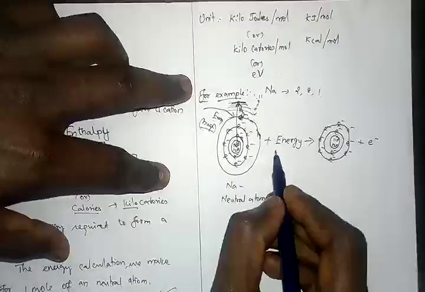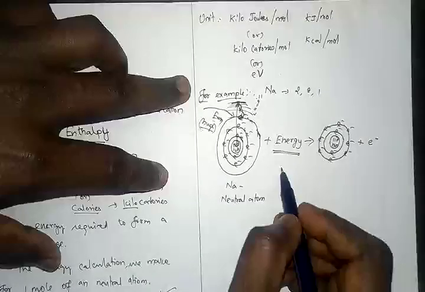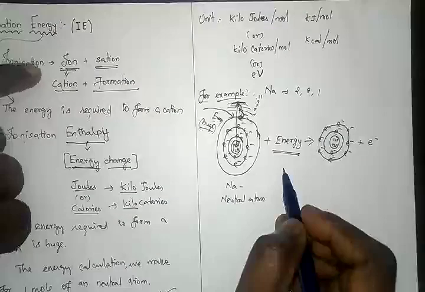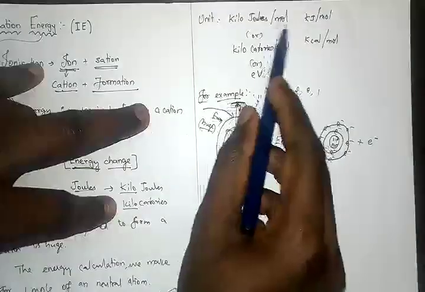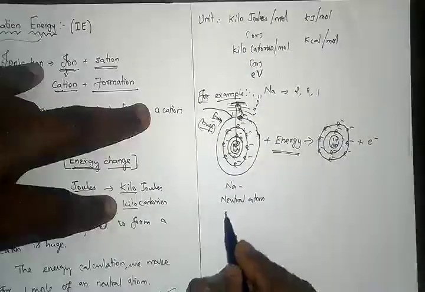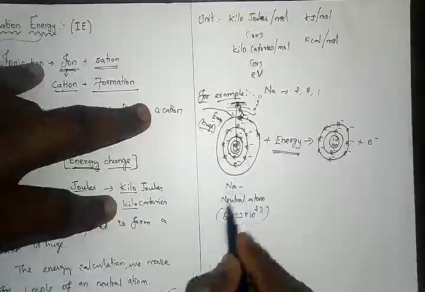So for this, a single atom requires energy. Am I right? But normally the ionization energy we mainly talk about per mole. So we talk about 6.023 into 10 to the power of 23 sodium atoms.